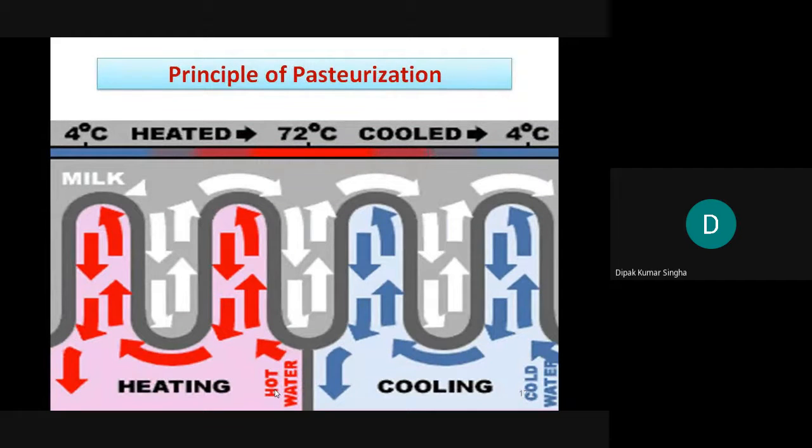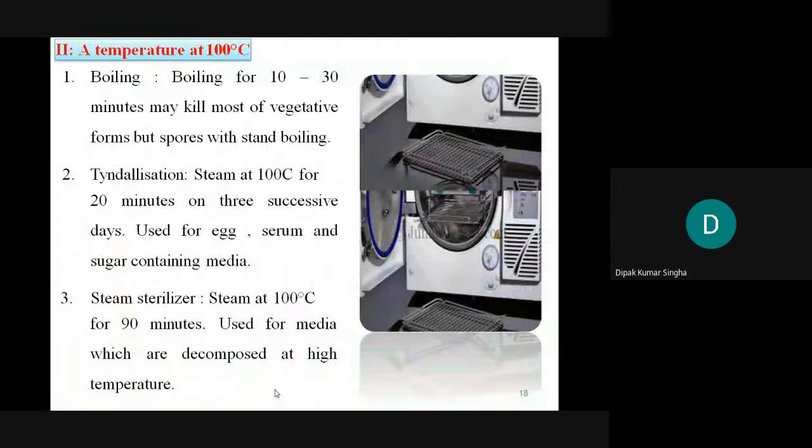So, the basic principle of pasteurization: heated at 72 degrees, I think this is the temperature. At 100 degrees, boiled for 10 to 30 minutes, may kill most of the vegetative forms, but the spores withstand the boiling. And tyndallization: steam at 100 degrees centigrade for 20 minutes for 3 successive days, used for egg, serum and sugar coating media.